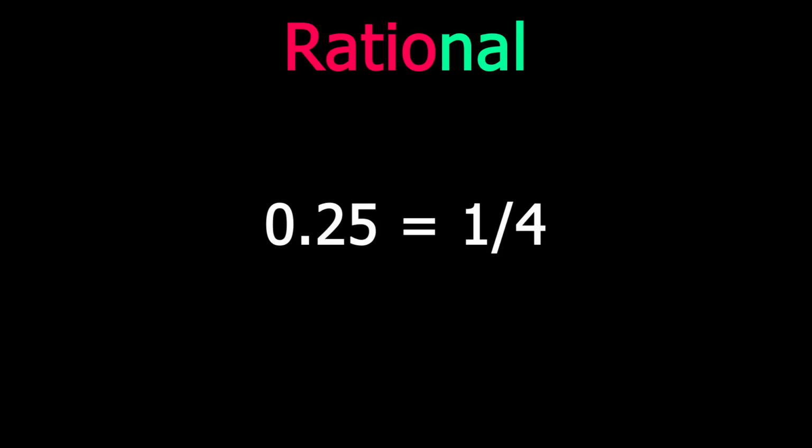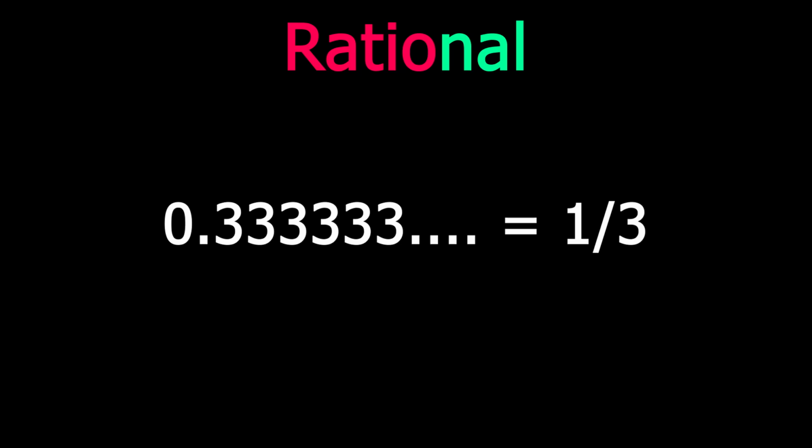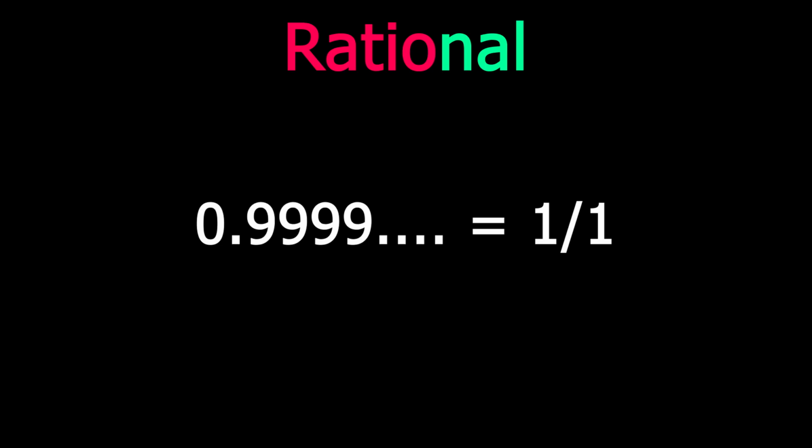Even 3 alone is a rational number because we can write it as 6/2 or 3/1. What about 0.25? We can write it as 1/4. Therefore, 0.25 is a rational number. What about 0.3 repeating? We can write it as 1/3, so it is also a rational number. The same goes for 0.9 repeating, which can be written as 1/1.